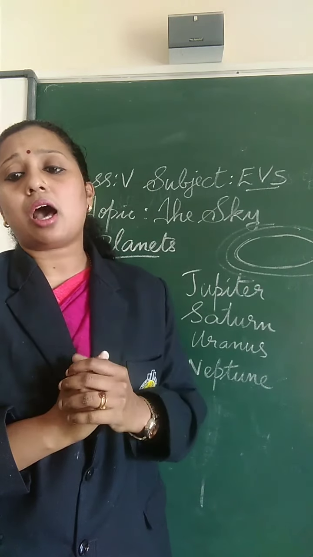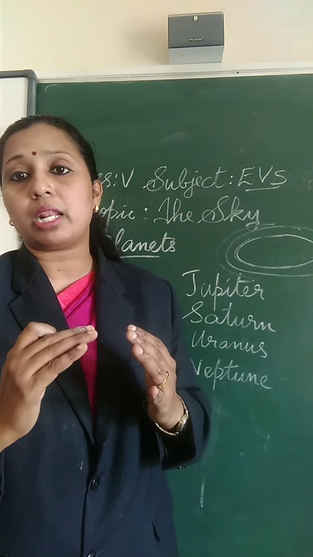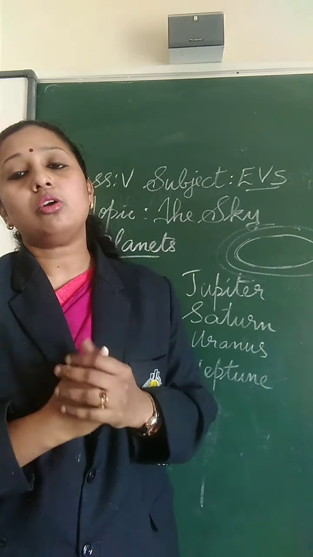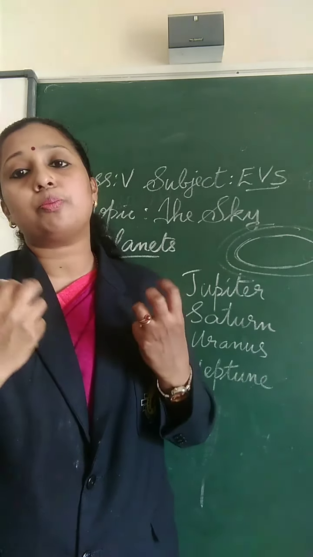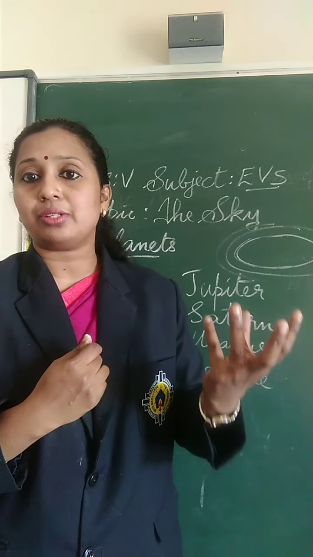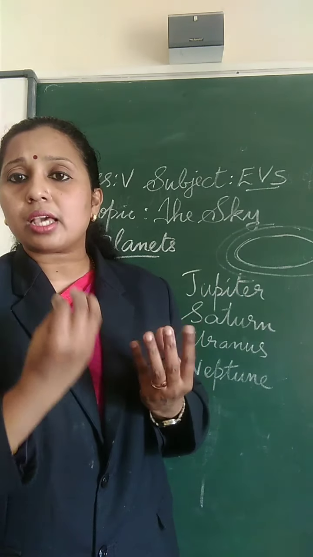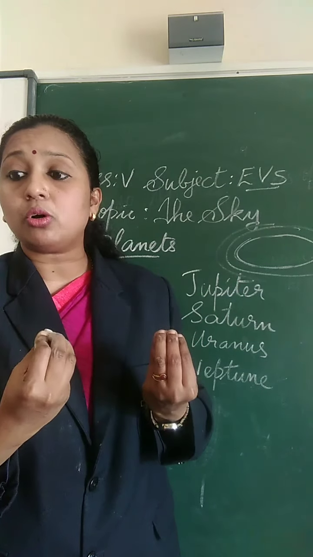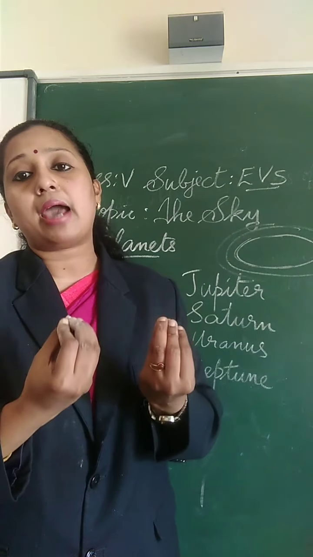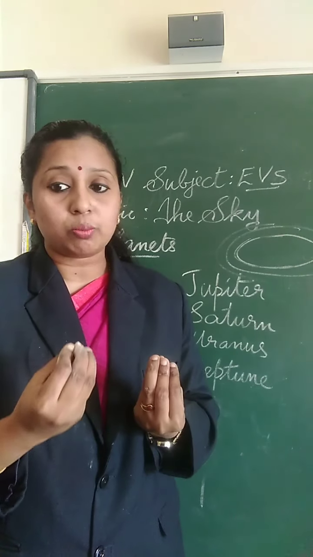And these planets are non-luminous bodies. So what do you mean by non-luminous? Non-luminous means they are not able to produce light. In the case of the sun and stars, you know that they can produce light, or they shine. But in the case of planets, they are not able to produce light or shine. That is why the planets are non-luminous bodies.